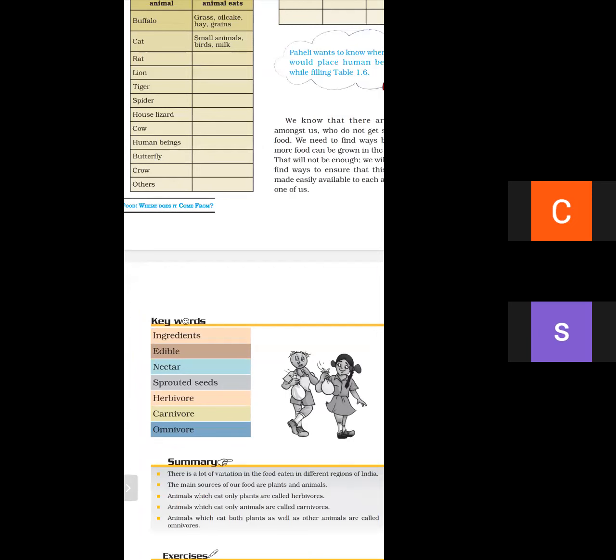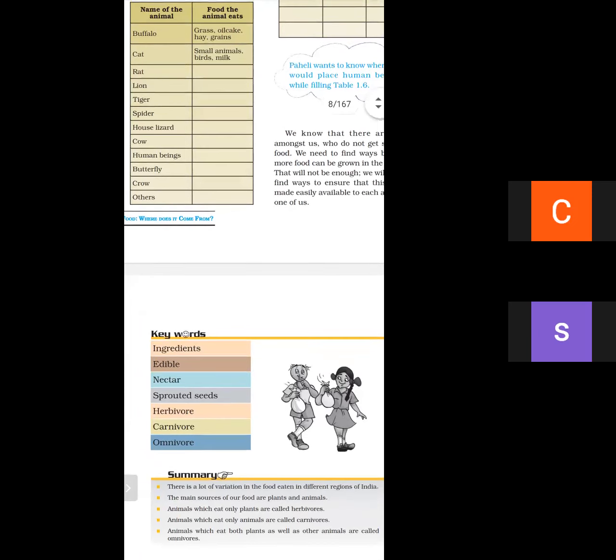You have to write in fair notebooks. Remaining all questions you have to write in practice notebook. On fair notebook, on first page, you have to write name of the lesson, and on second page, you have to draw any two diagrams of lesson 1. On third page, you have to write keywords of lesson 1.